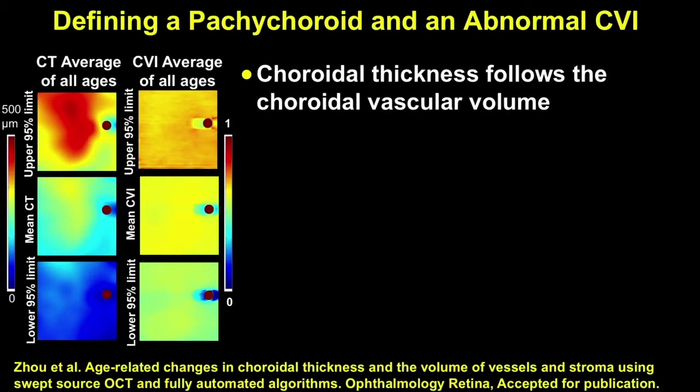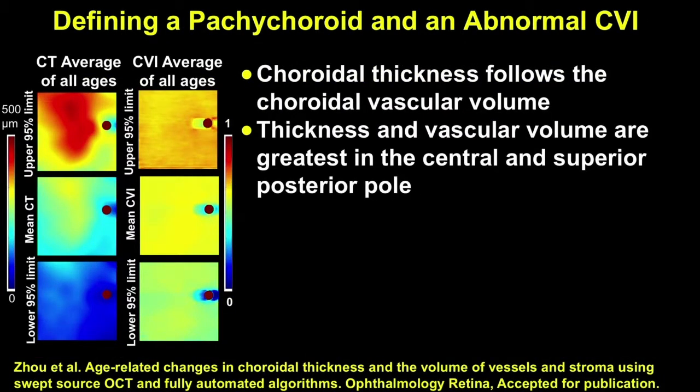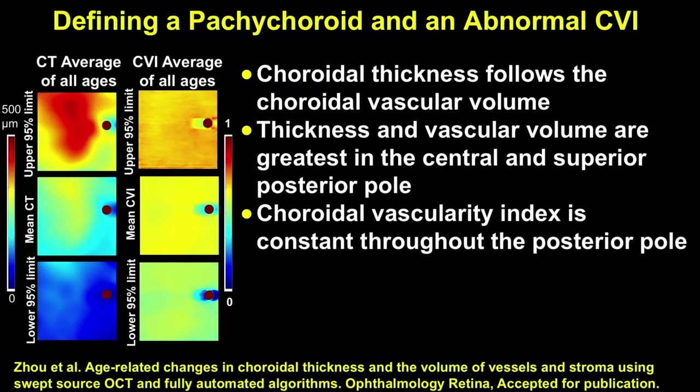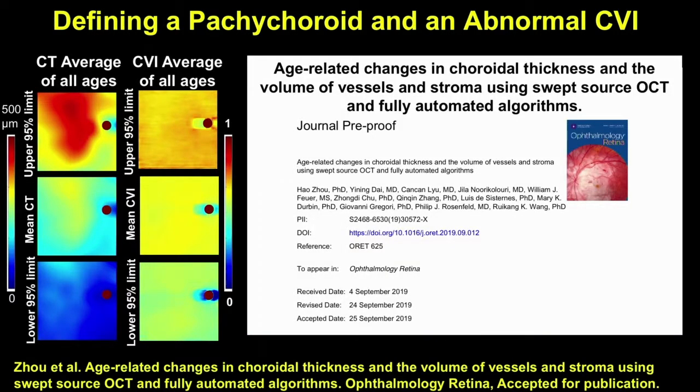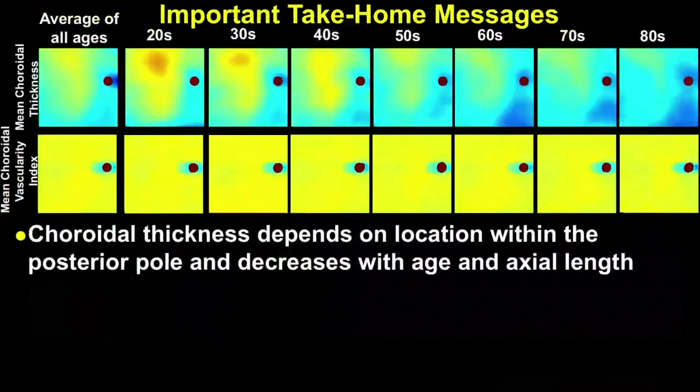So choroidal thickness follows the choroidal vascular volume. The thickness and vascular volume are greatest in the center and superior posterior pole, but choroidal vascularity index is constant throughout the posterior pole, and pachychoroid really should be defined based on the 95% normal limits for age, axial length, and location. So this paper's online, available in Ophthalmology Retina.